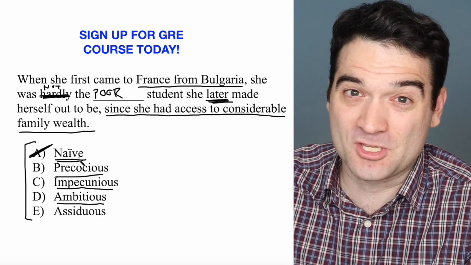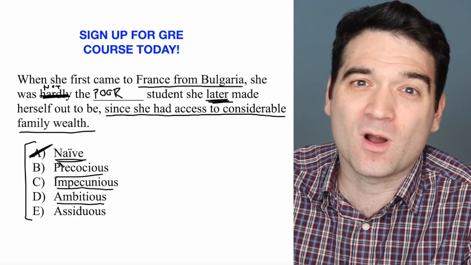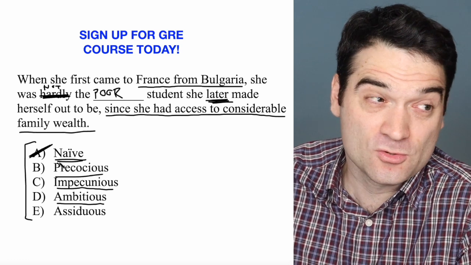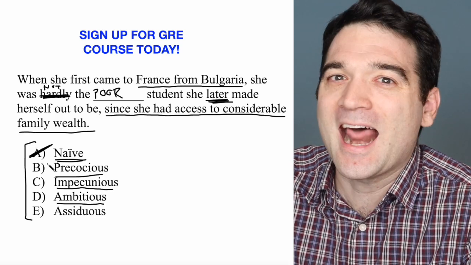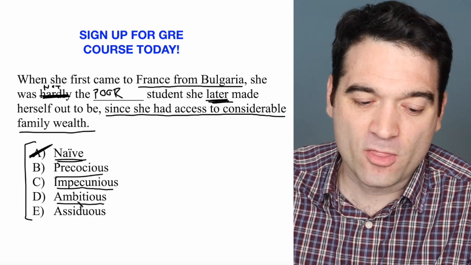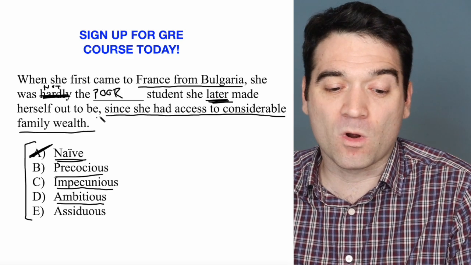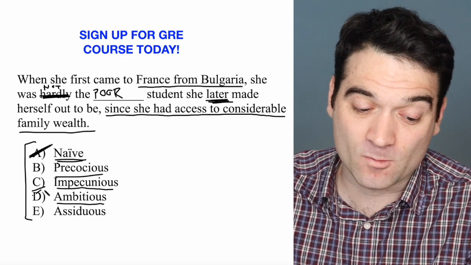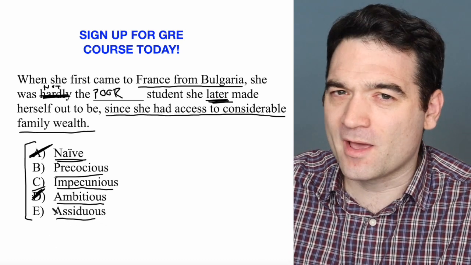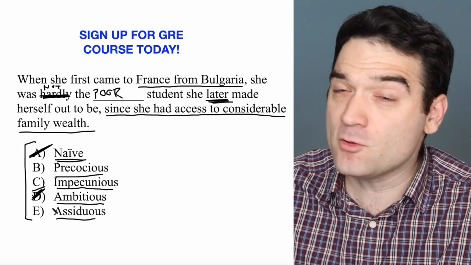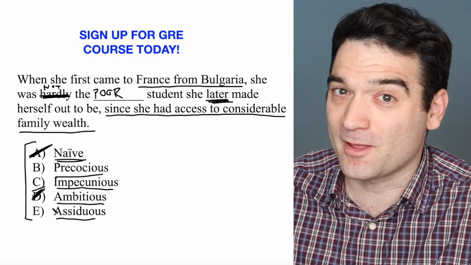Or I don't want to make assumptions about this person's personality. We have no idea how ambitious or unambitious she is. Maybe she used her family money to build a bigger fortune or something like that. I don't know. That's the point. The word ambition in and of itself does not mean poor or rich. So that doesn't work, but it's the trap answer, right? And then assiduous is maybe another word that we don't know. So I want to pause right here and say, if you can eliminate 2 to 3 answers, you're already in a much better place than you were to begin with.